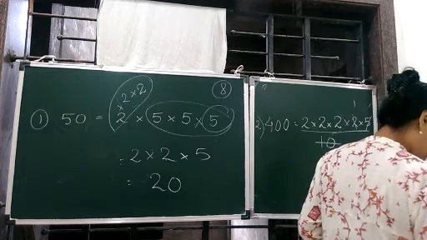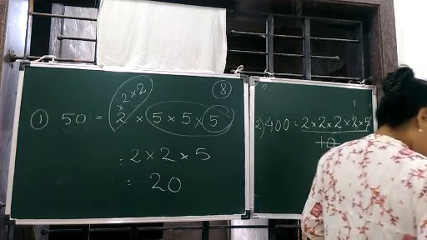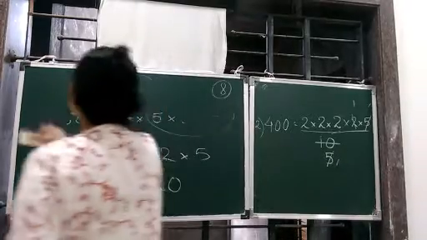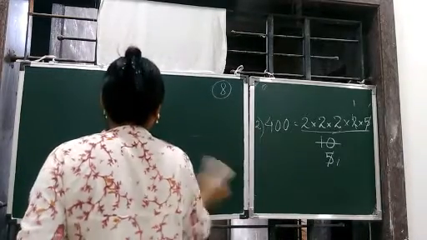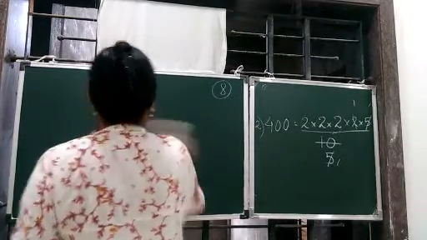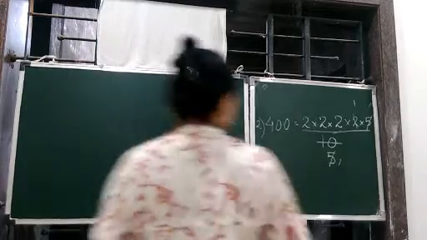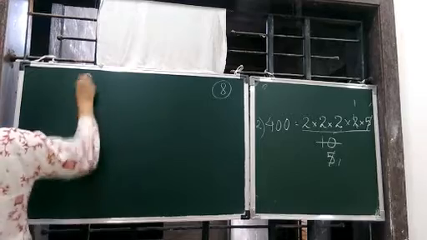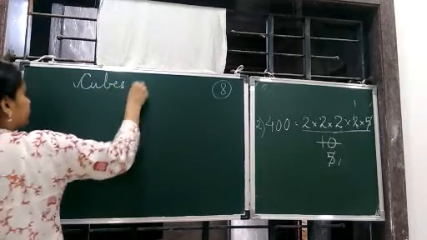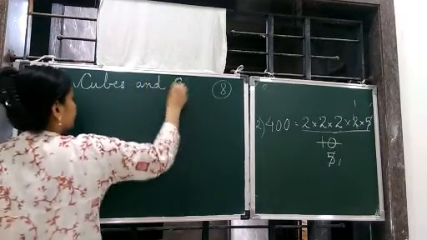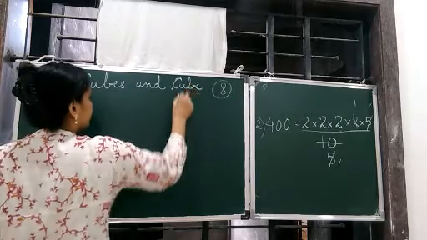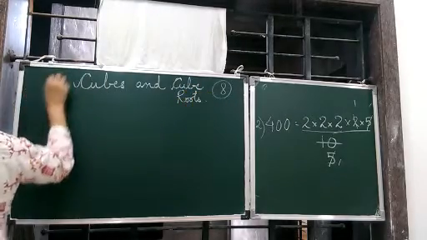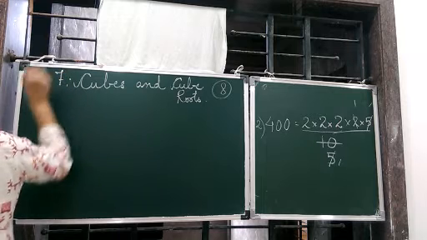So first we write the heading of the chapter 7, cubes and cube roots. This is chapter 7.